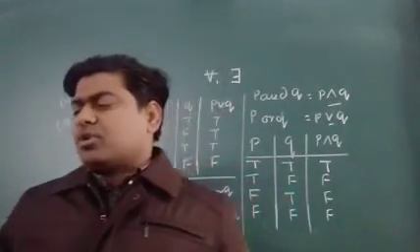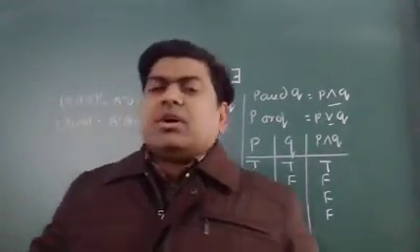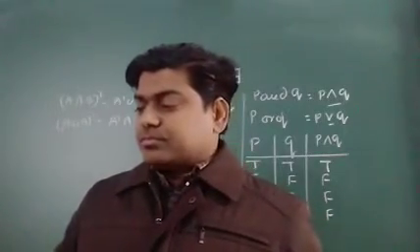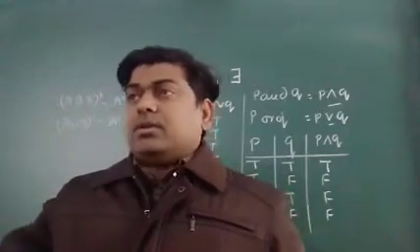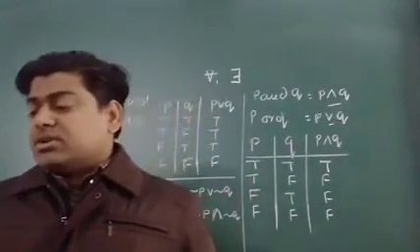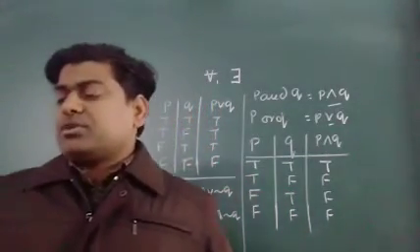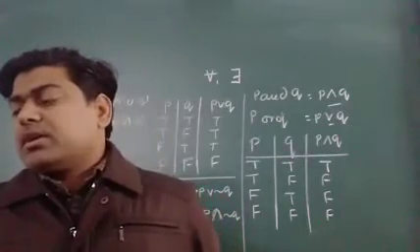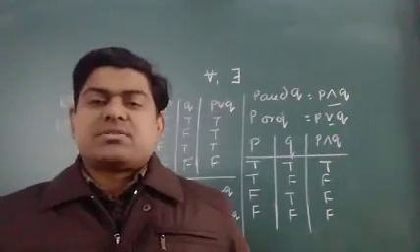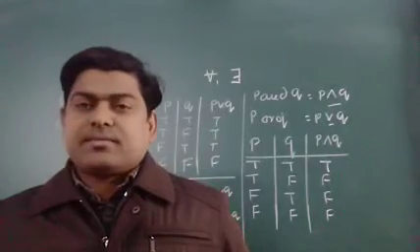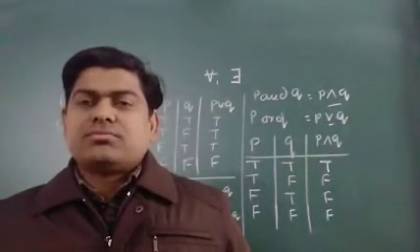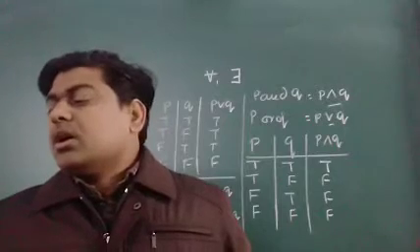I hope you have got all these things. Let me take one example to discuss these things. Suppose I have one statement P, where it is written: all living things have two legs. I think the truth value of this one is false.